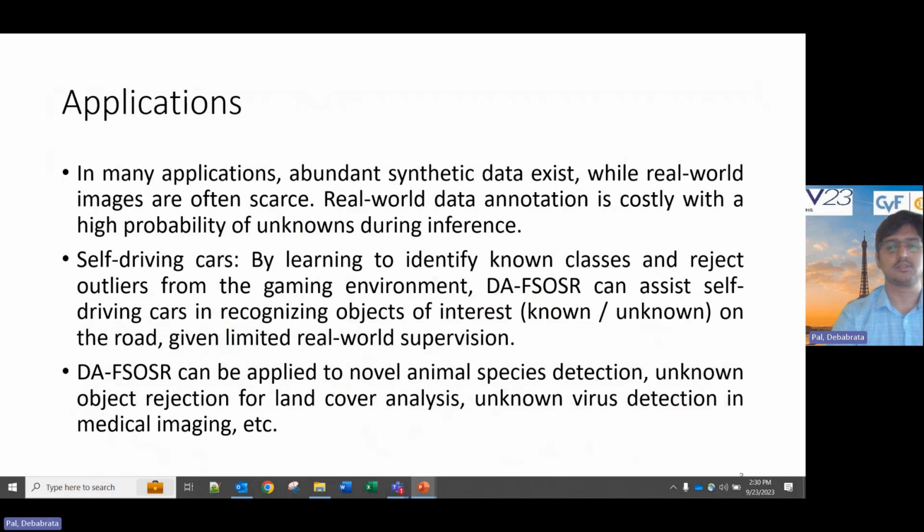DFSOS has numerous applications. Let us say for self-driving cars, we can leverage plenty of gaming data, and these are all synthetic data. So we can learn what is known and unknown, and the same logic we can apply directly on the road while a car is driving. DFSOS can also be applied in recognizing unknown animal species, unknown land cover objects, novel virus detection, etc.